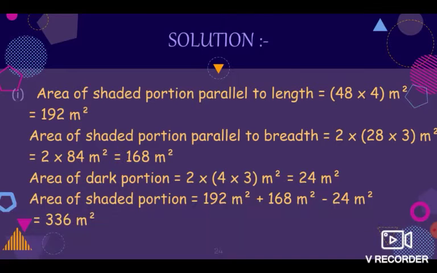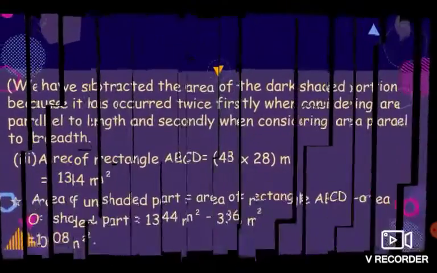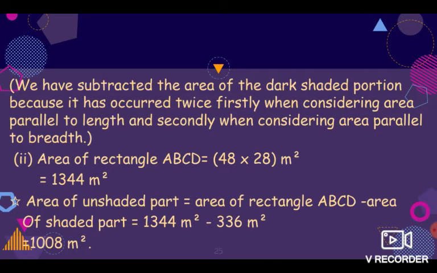Area of dark portion is equal to 2 into 4 into 3 meter square is equal to 24 meter square. The area of shaded portion is equal to 192 meter square plus 168 meter square minus 24 meter square. The total is equal to 336 meter square. We have subtracted the area of the dark shaded portion because it has occurred twice. Firstly, when considering area parallel to length, and secondly, when considering area parallel to breadth.